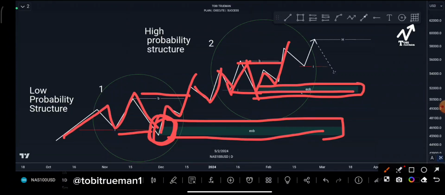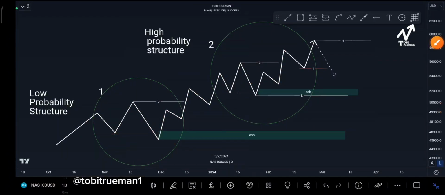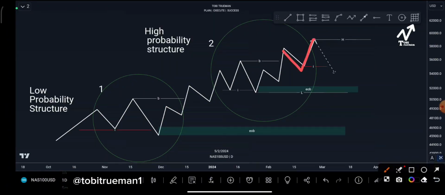Then we know already that when the inducement is taken, that is when a high or a low is confirmed. In this situation, a high will be confirmed when this pullback as inducement has been taken. Then we have a confirmed high. We are anticipating price to do what? To continue to buy, or price can continue to sell to this POI, and then we'll continue to buy with the trend. Or if there's a change of character, price can take out this inducement, come to this extreme order block, also take it out and close below it.